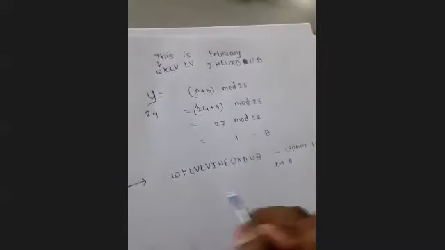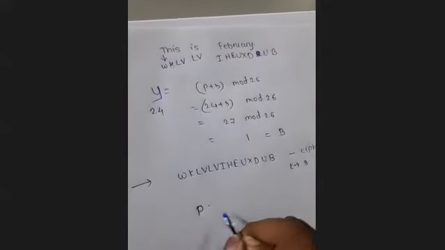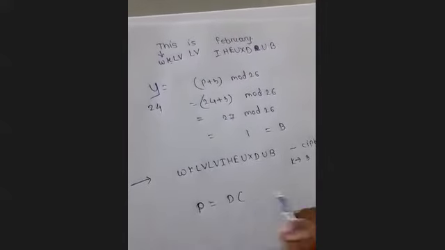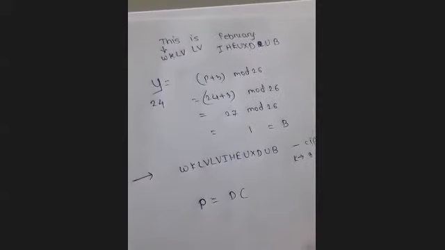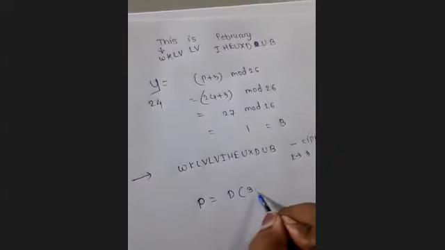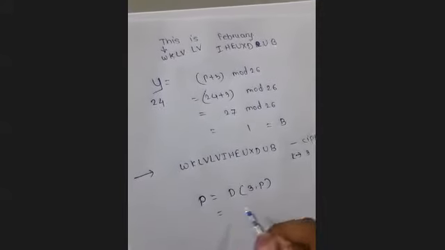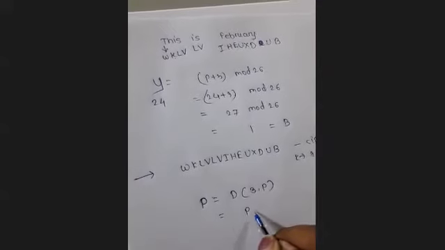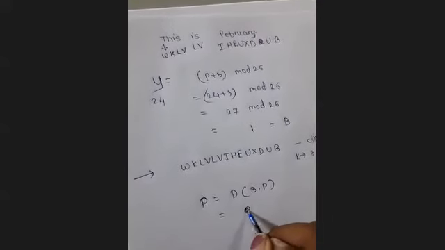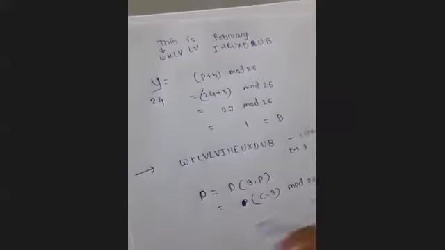So here the receiver will be applying the formula. Plain text is where we have to apply the decryption process: P equals C minus 3 mod 26.